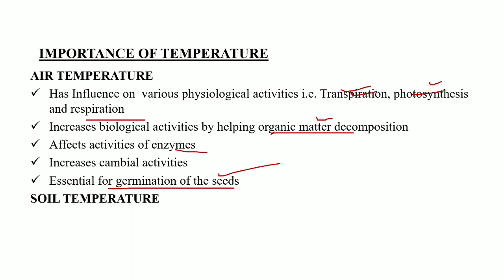Next is the soil temperature. How is soil temperature important? Because it influences the moisture content available in the soil. The soil temperature will have a great influence on the availability of moisture to the plant. Suppose the temperature is below 1 degree Celsius or 0 degrees Celsius, the amount of moisture present in the soil will be absorbed by the soil particles. As a result, it will not be available to the plants, and if the soil temperature is higher, then it will also not be available to the plants. Therefore, a medium temperature range in the soil is required for the proper growth and development of the plant.